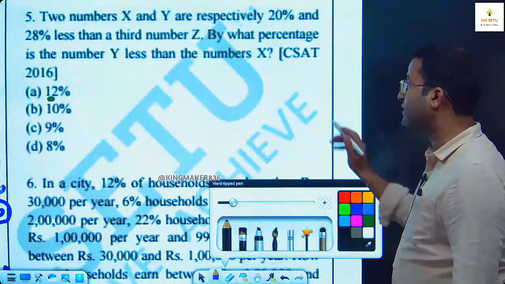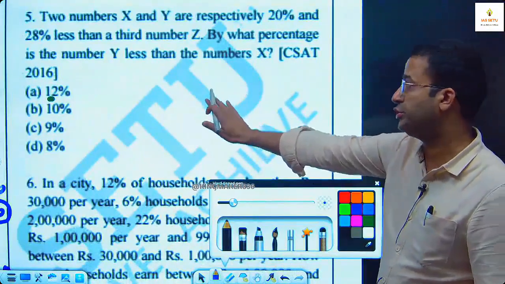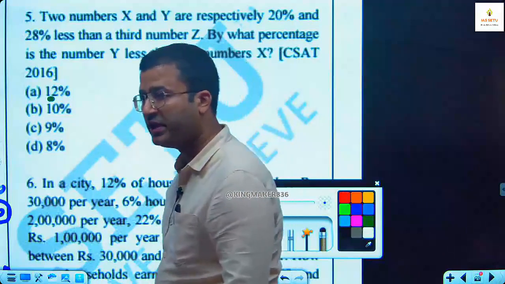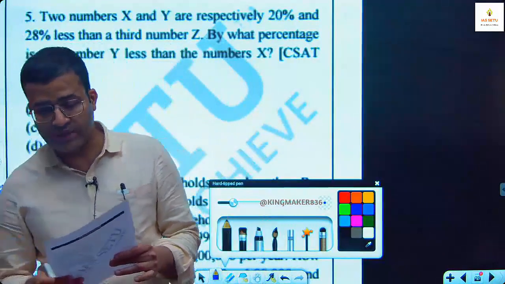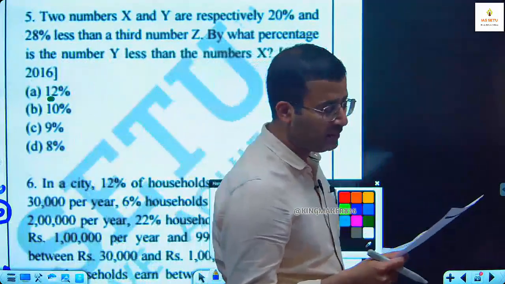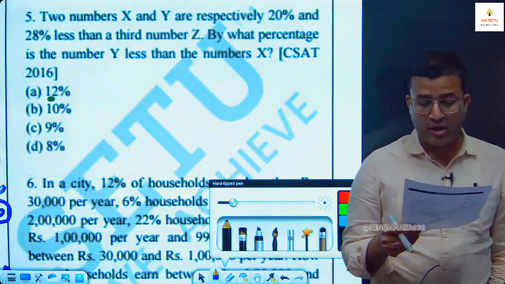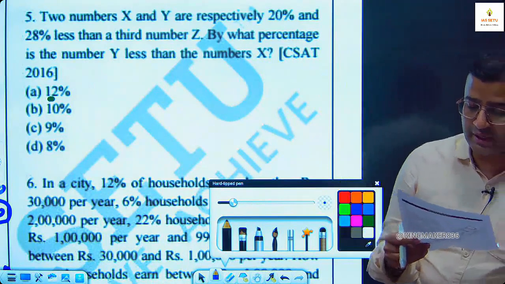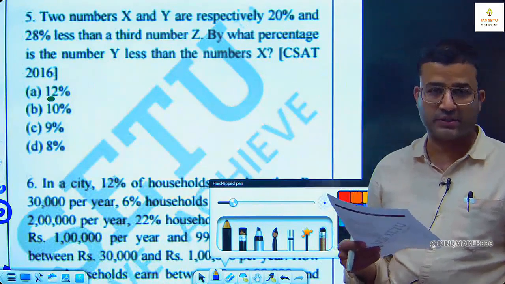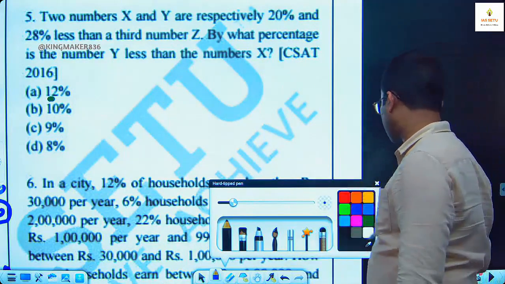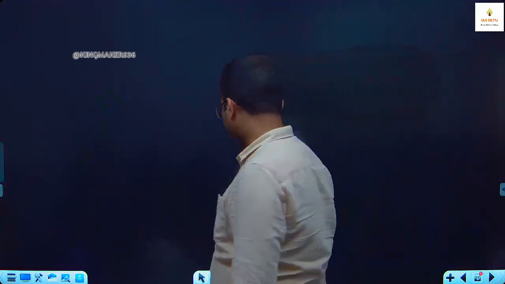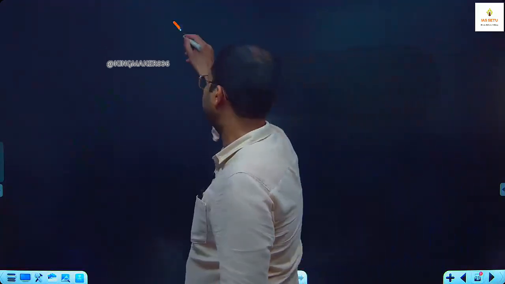This question is same as our type 3 question. Type 3 में यही question है. Two numbers x, y are respectively 20% and 28% less than third number z. What percent is the number y less than number x? थोड़ा different है. So we take three numbers x, y, z.